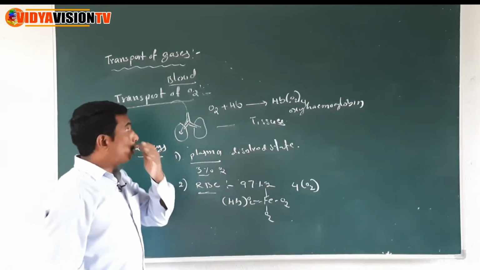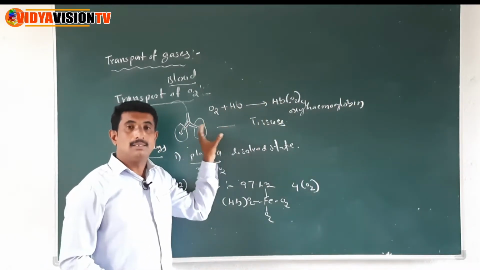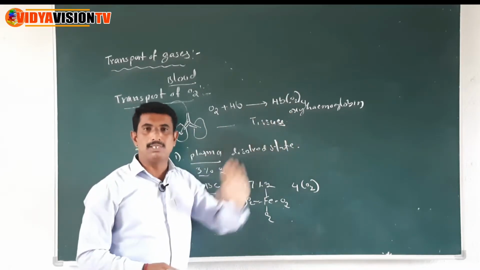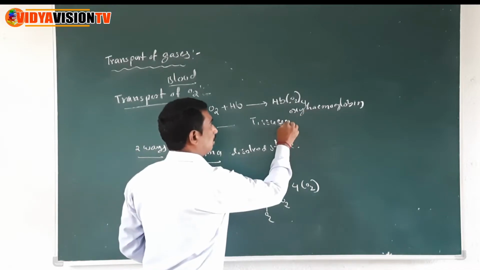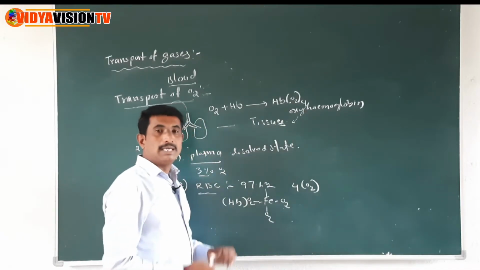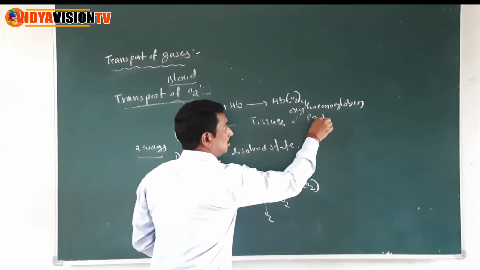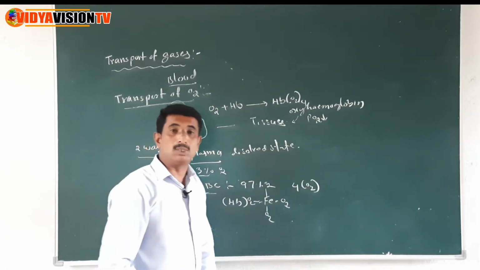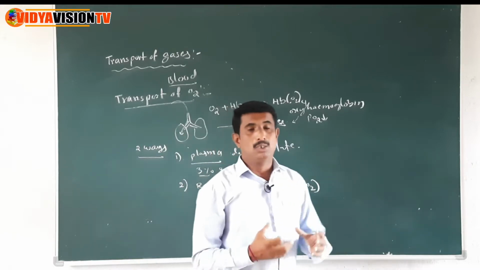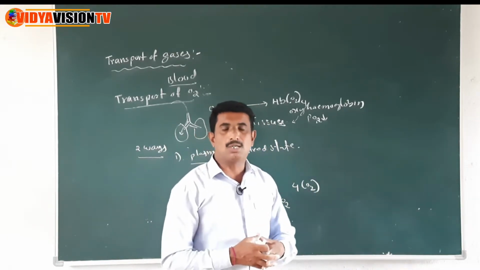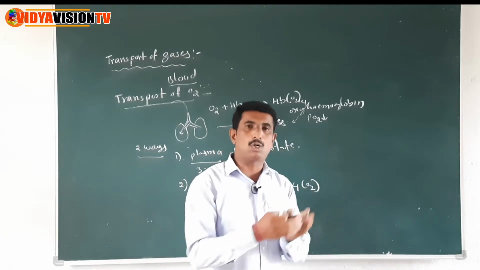Okay children, the oxyhemoglobin is formed in the lungs. Now the oxyhemoglobin passes into the tissues. In tissues, the pressure of oxygen is low, because in the presence of oxygen the glucose is broken down and releases carbon dioxide.